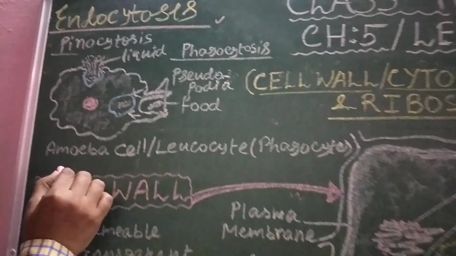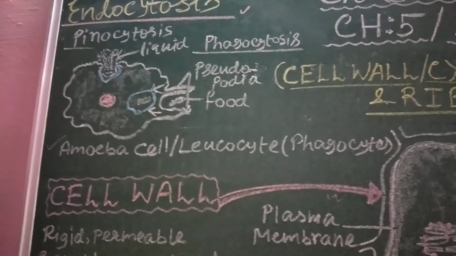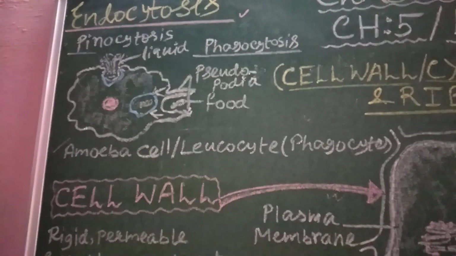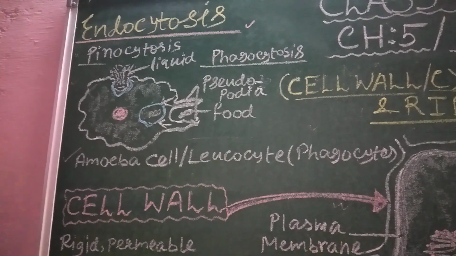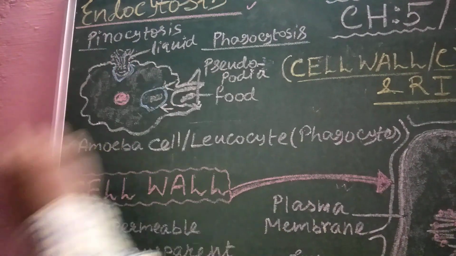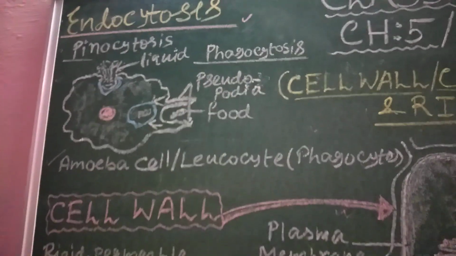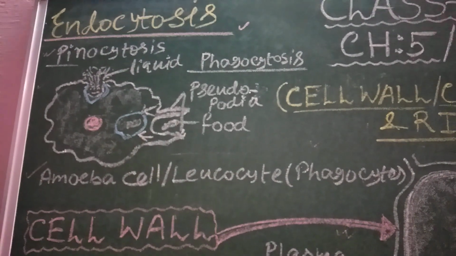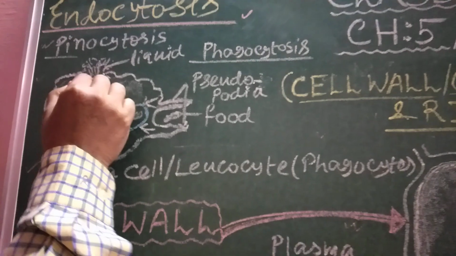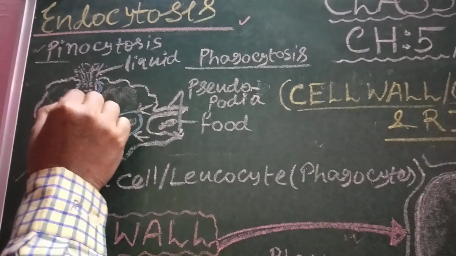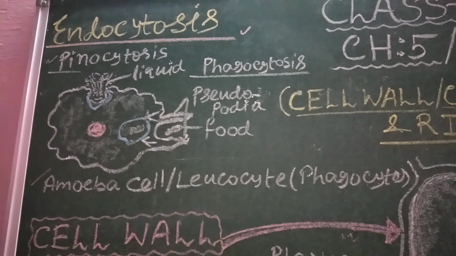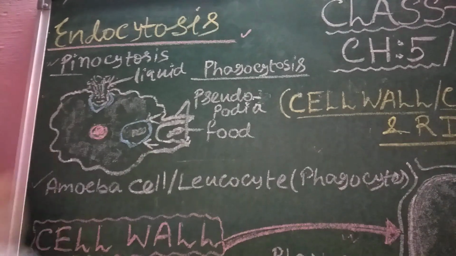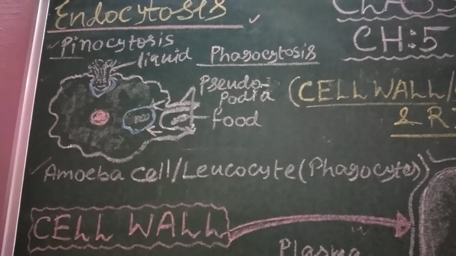Here you can see the structure of an amoeba cell. And in the case of white blood cells, they also engulf foreign bodies in the same manner. Endocytosis is of two types, pinocytosis and phagocytosis. Pinocytosis means cell drinking. In this process, the plasma membrane invaginates inside, forming an intracellular membranous vesicle-like structure in which liquid materials are sucked in. The process is called pinocytosis.